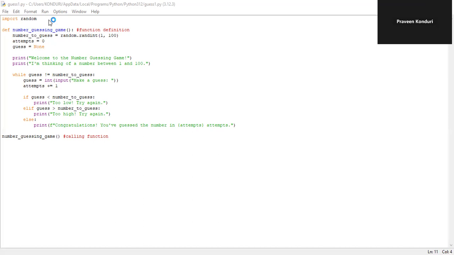So you have guessed the number in 24 attempts. You can try this in far fewer attempts also. If you are interested, you can optimize this later. This is a simple practical application for a number guessing game in Python programming. Now if you give enter, it will come as minus one.